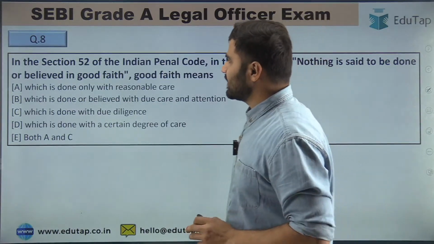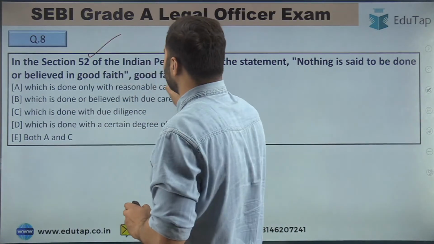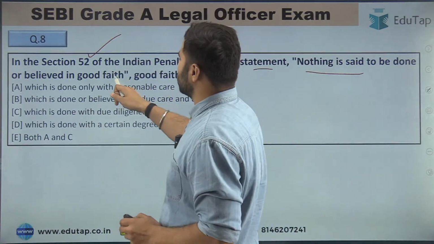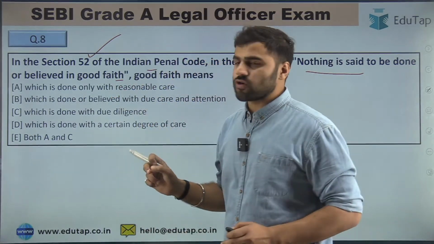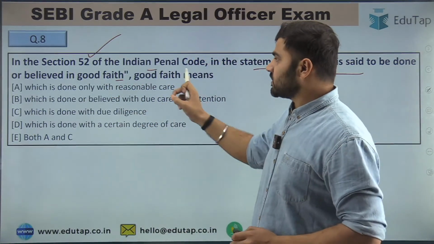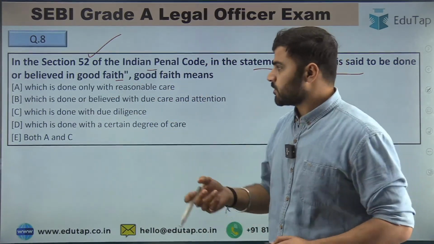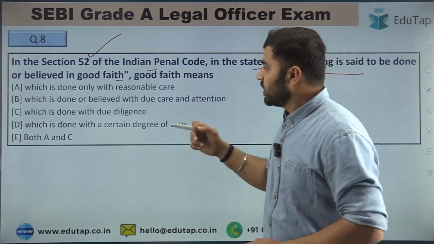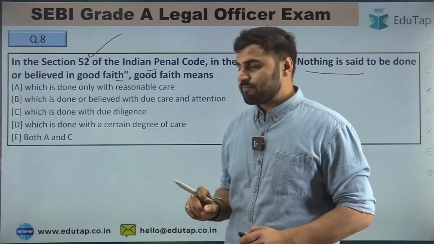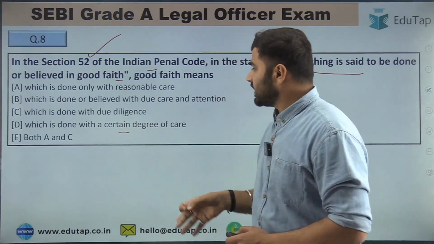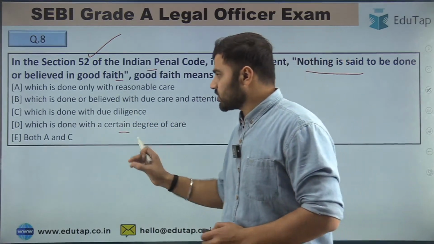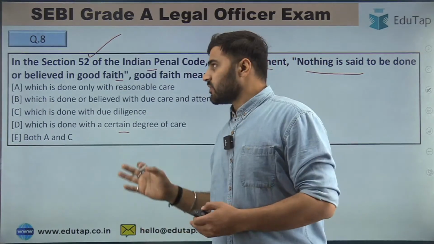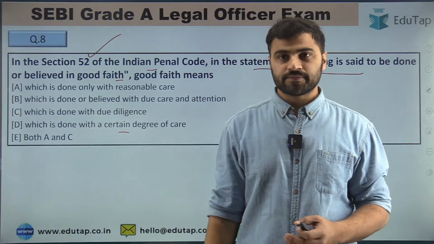Question number 8 is: in section 52 of the Indian Penal Code, in the statement nothing is said to be done or believed in good faith, good faith means which of the following? Your options are: which is done only with reasonable care; which is done or believed with due care and attention; which is done with due diligence; which is done with a certain degree of care; or the last option is both A and C. So tell me the right answer. What is the right answer for question number 8?